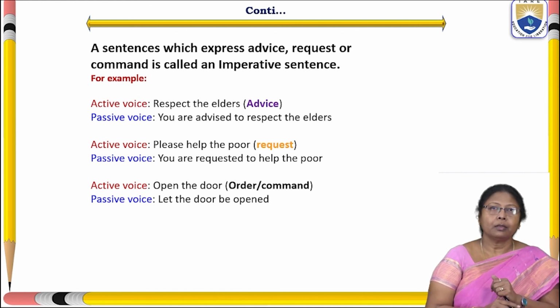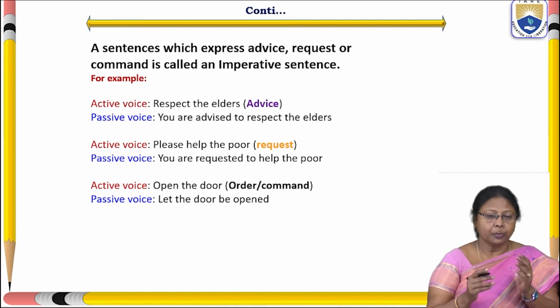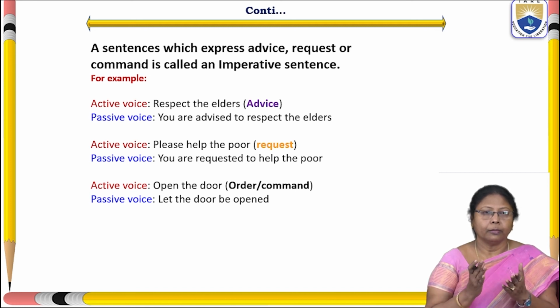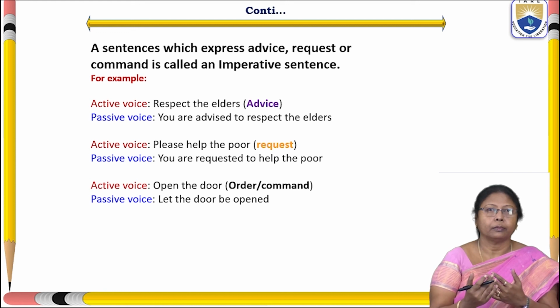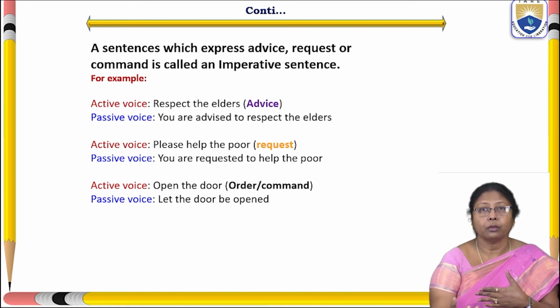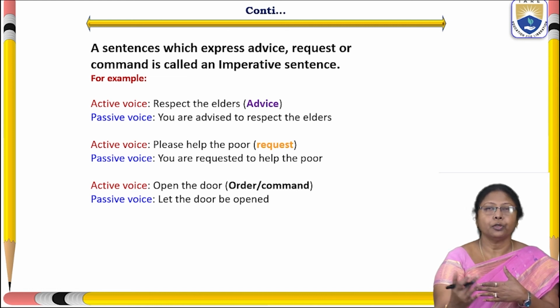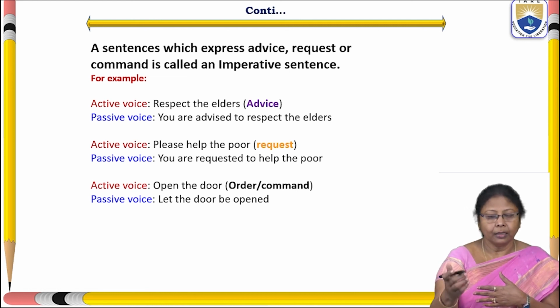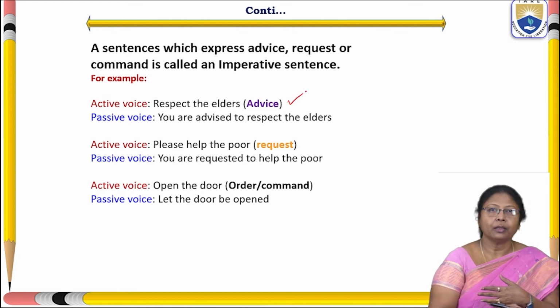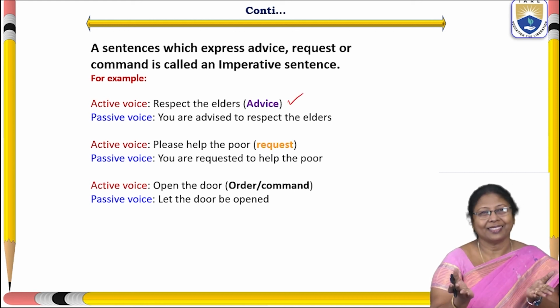See here, the sentences which express some sort of advice, request, or an order, a command, even in this way we can change into passive voice. See here, a sentence with advice: respect the elders.